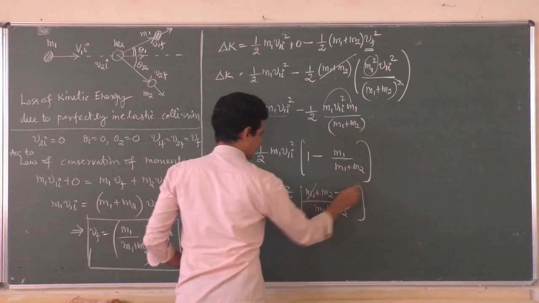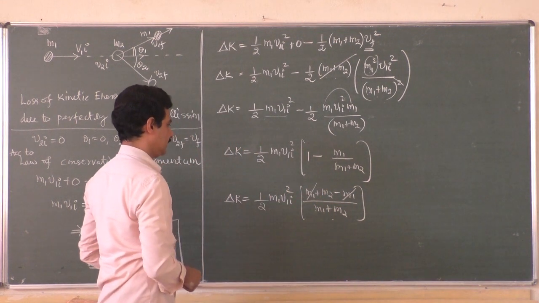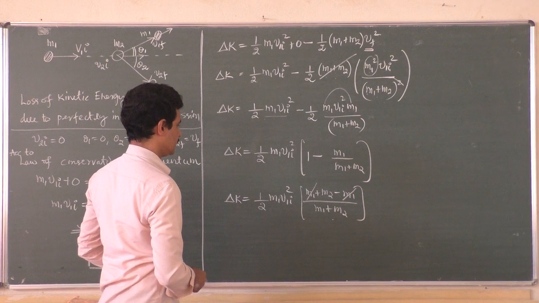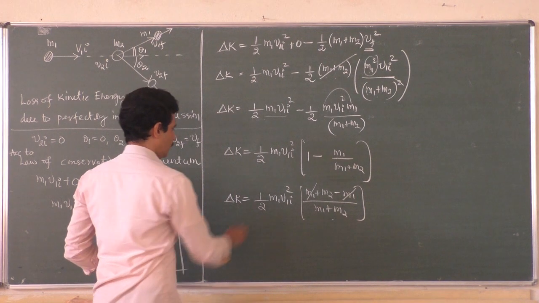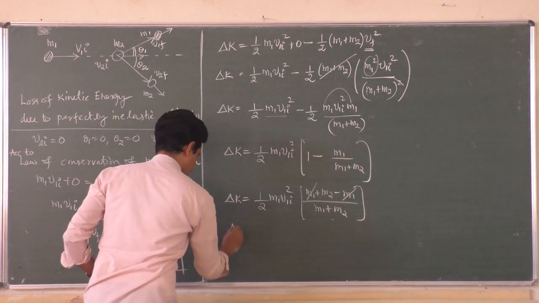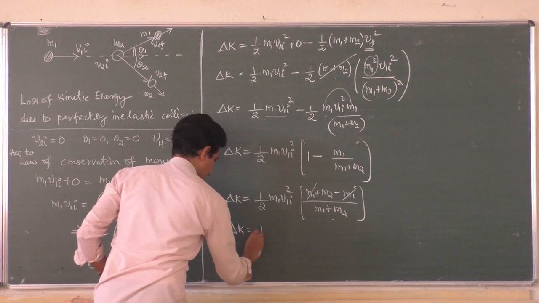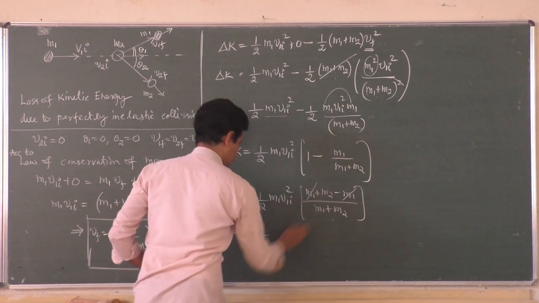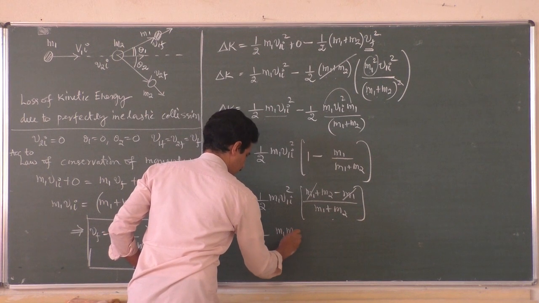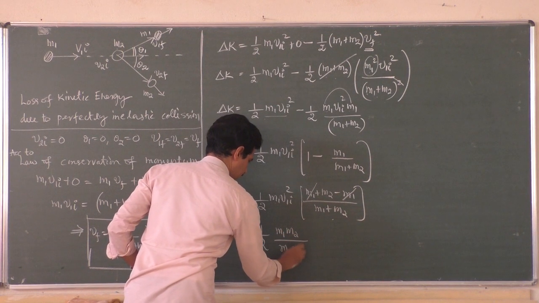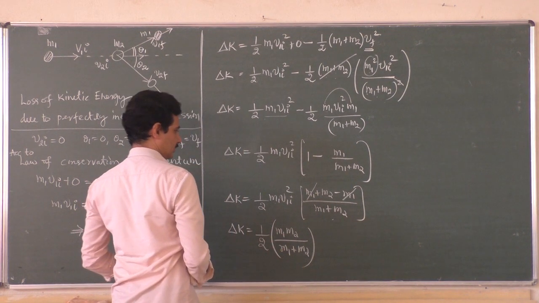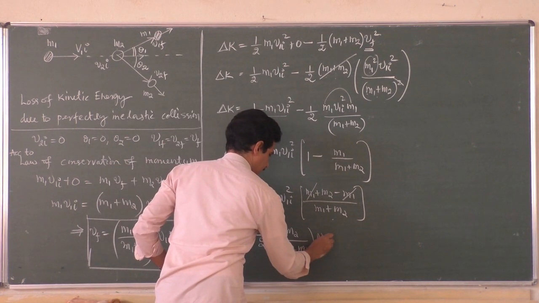So m1 gets cancelled, and what remains is m2. So loss of kinetic energy due to collision is half m1 m2 divided by (m1 plus m2) into v1i square.